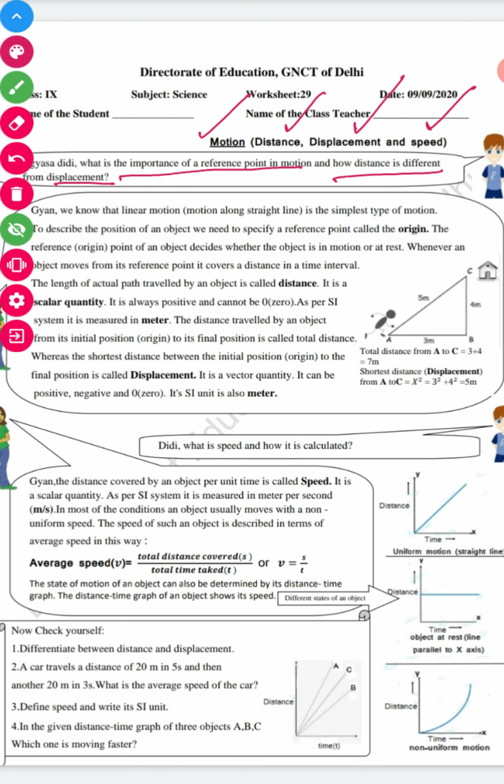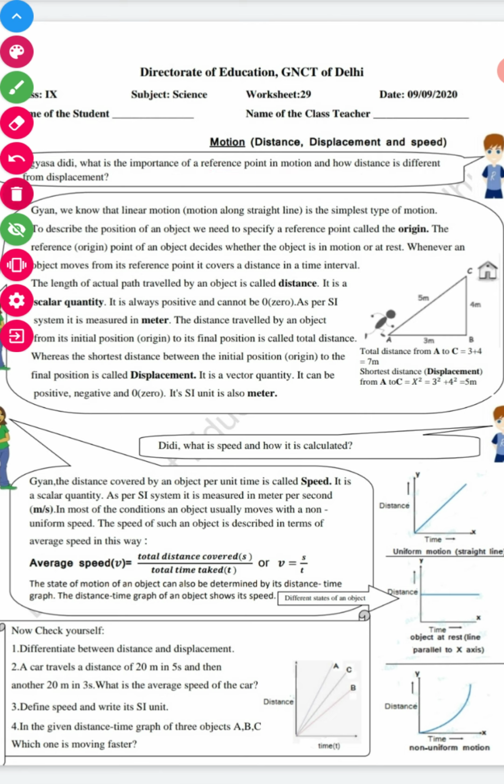If I say that you are going to your school, then from where? From your home. Your home is the reference point, whereas school is the reaching place. This is the way we must have a reference point while we are talking about a motion.